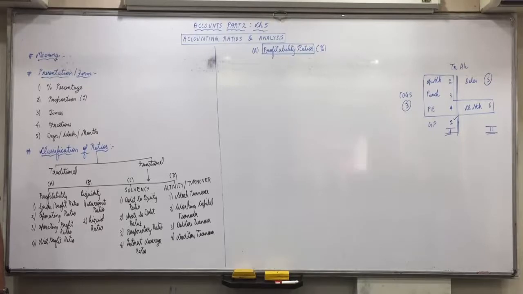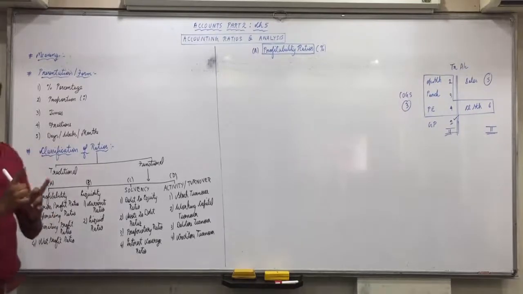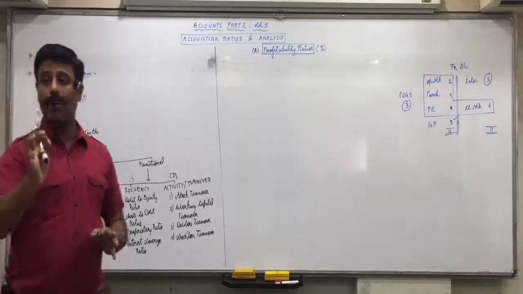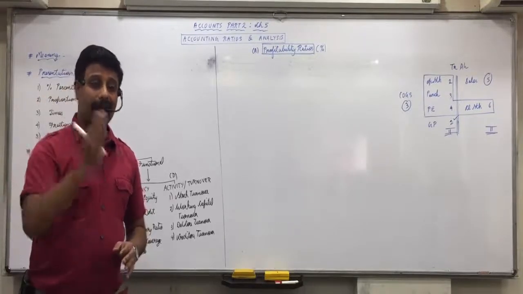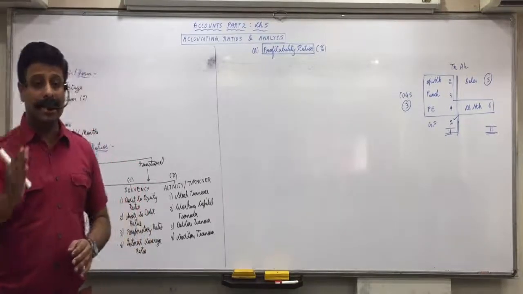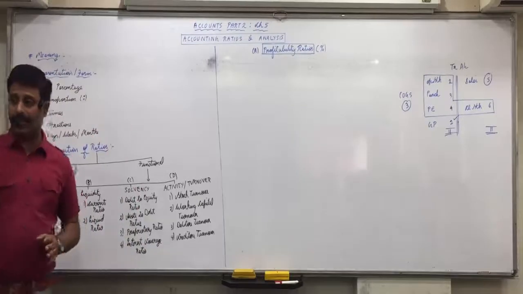Administration expense, selling expense and depreciation. No other thing. No other incomes, no other expenses. So operating cost is cost of goods sold plus operating expense, and operating expense includes administration expense, selling expense and depreciation.